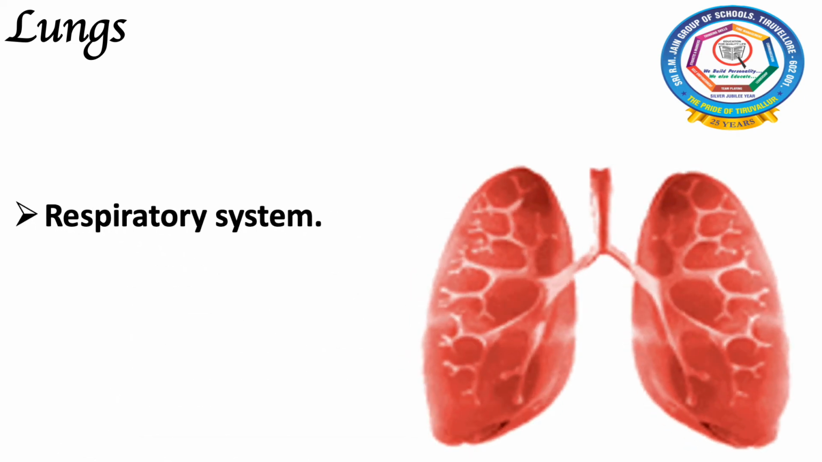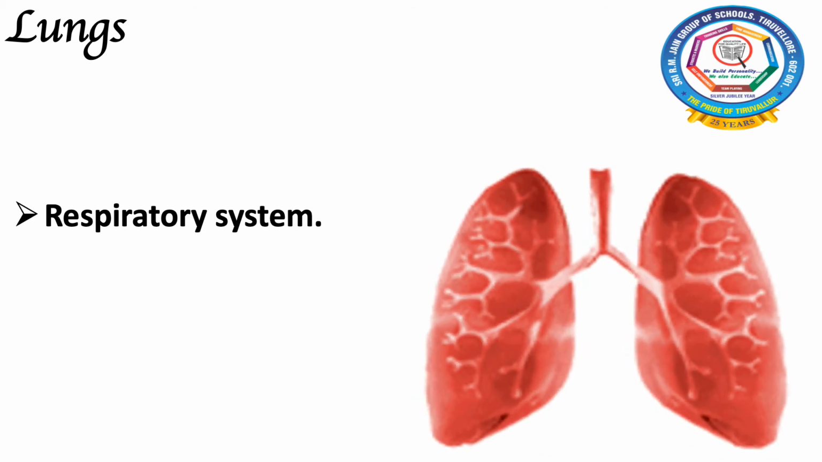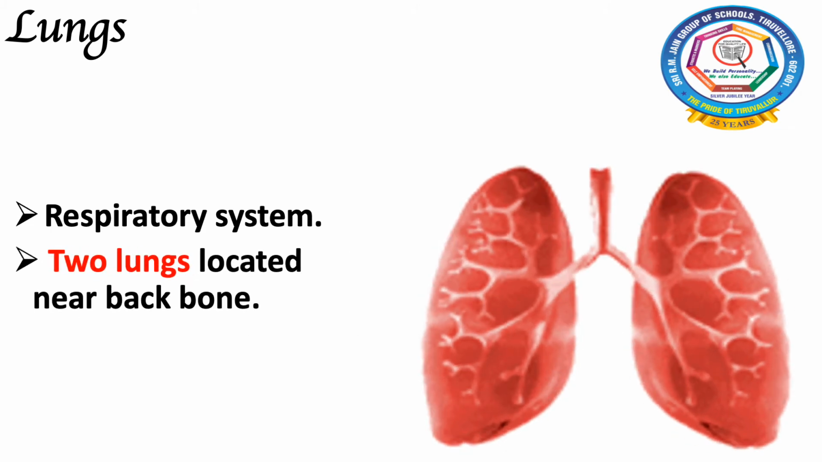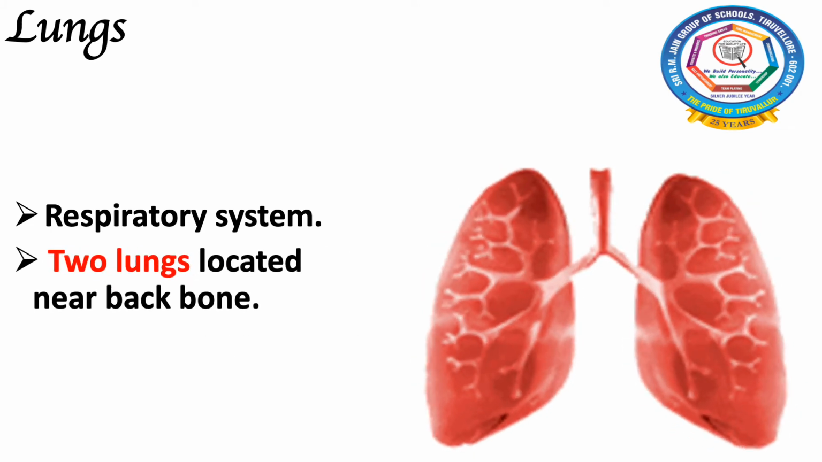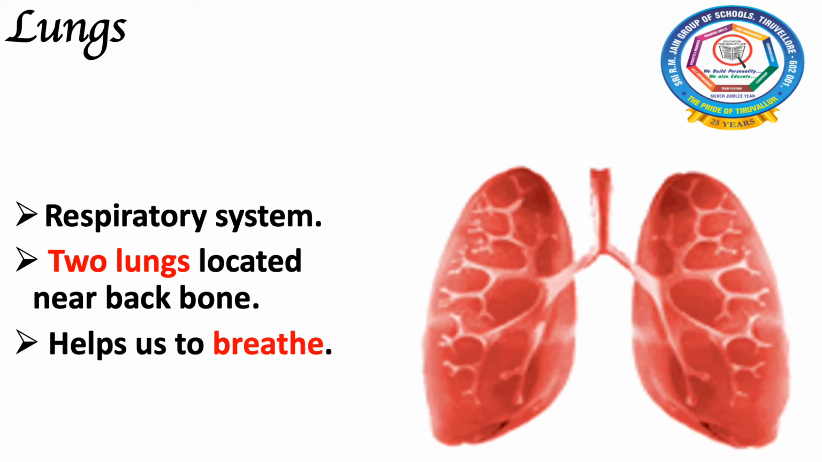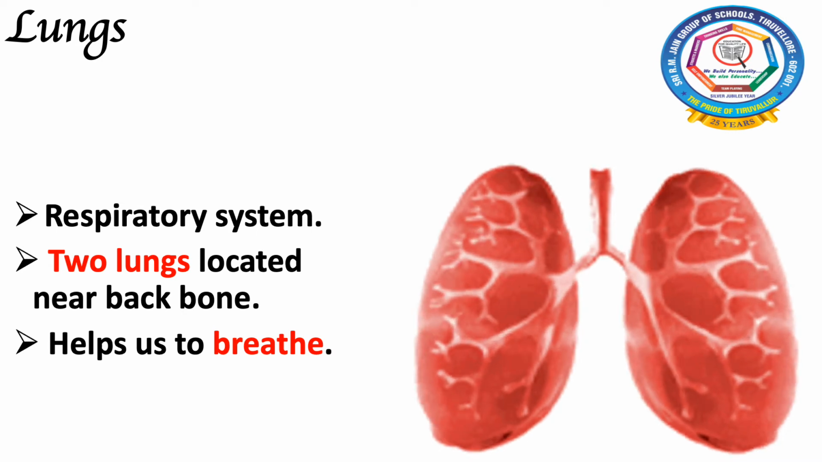The lungs are the primary organ of the respiratory system, not only in humans but also in many other animals. There are two lungs located near our backbone on either side of our heart. Our lungs help us to breathe.